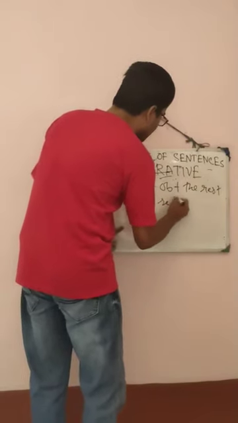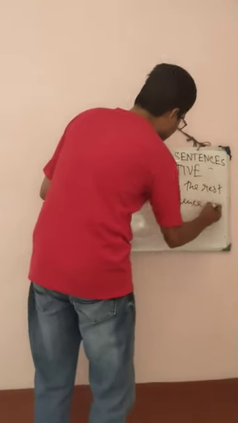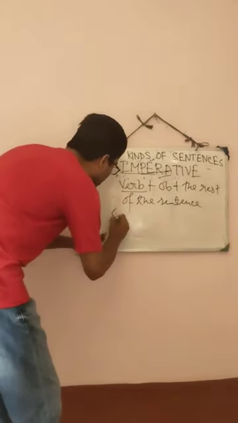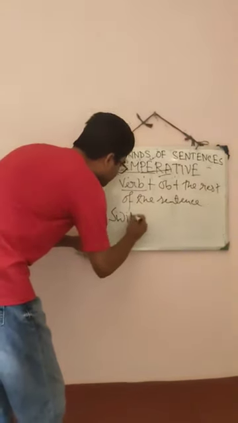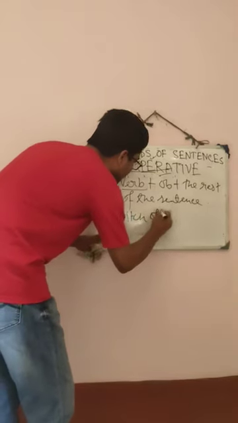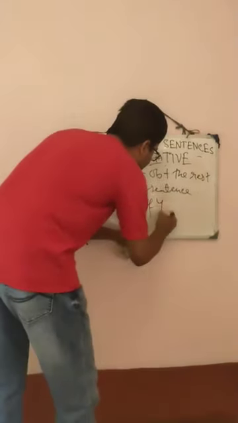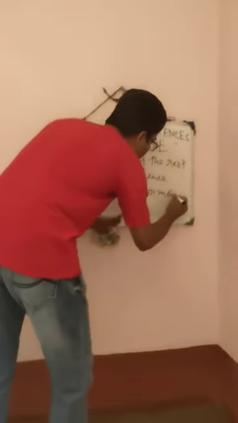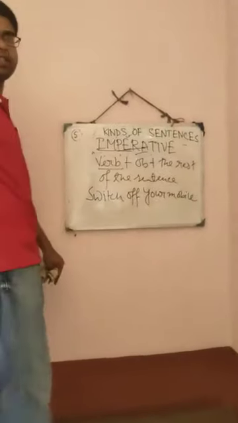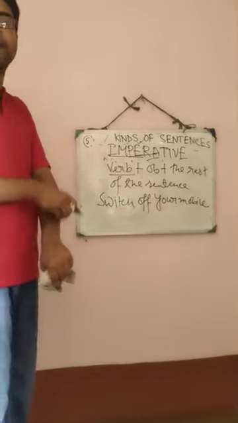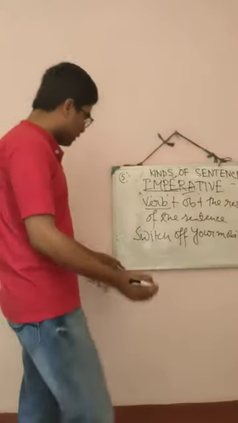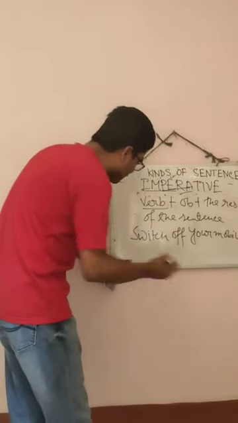Suppose here I am writing a sentence. Switch off your mobile phone. Okay, it is also imperative sentence because it is giving order. Switch off your mobile. We often see such type of sentence when we visit a clinic or when we visit any place, any emergency place.